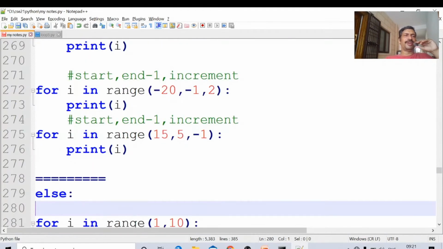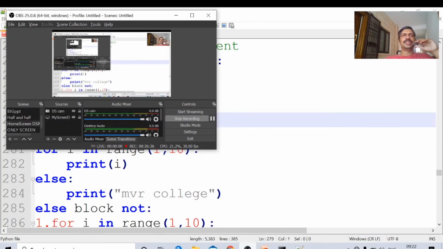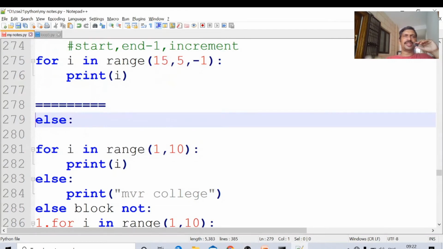Else part: the else block in a for loop. It is possible to write the else part also. If the for loop executes normally, all the statements, all the number of times, then the else part is executed. If there is any abnormal termination or any other termination, the else block is not executed. Okay, a number of cases are there. Among all the cases, these three are the important cases where the else block is not executed in a for loop.